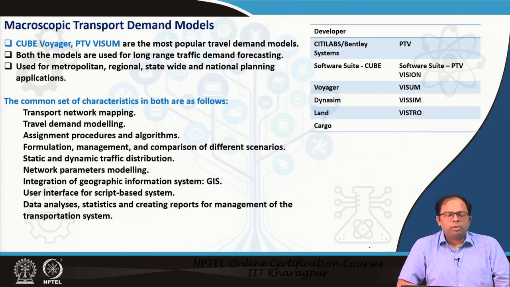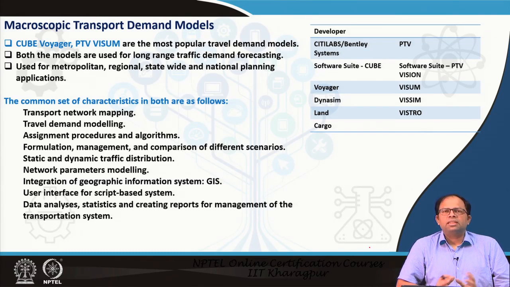So, these are the most popular travel demand models commercially available, and both are used for long range traffic demand forecasting, and they are also used at different scales, that means regions. It could be at the national level, at the state level, at a regional level, or at a metropolitan level. So, it could be used in different scales as well.